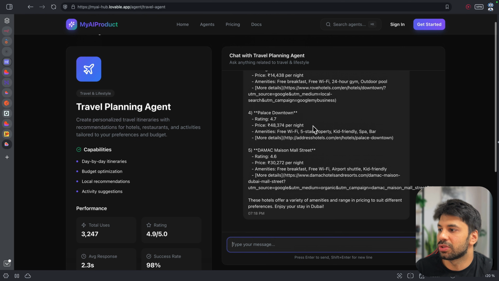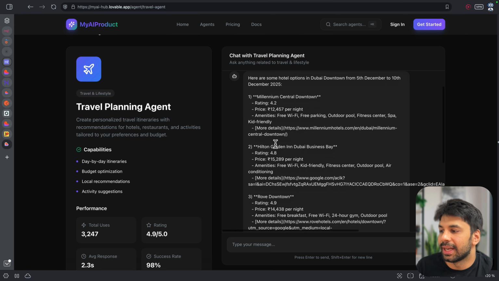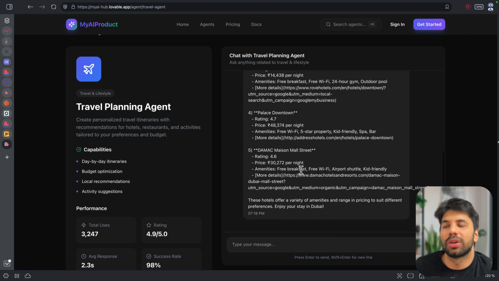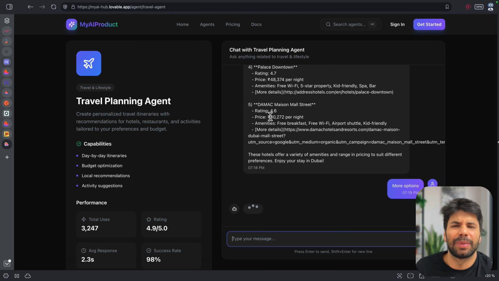See, it has given me so many things. Now we can again ask Lovable to make it a little better, right? We can add the markdown support as well. So Millennium Central Downtown, it is giving me the price in INR as well because that is something which I have configured. So again, you will get all the templates. Make sure that you download that so you can test it out yourself. Then Hilton Garden, Grove Downtown, Palace Downtown, right? It is able to give me all the things. And since it is having the memory as well, I could just ask for, say, more options. And it is giving you the rating and all the parts as well, right?